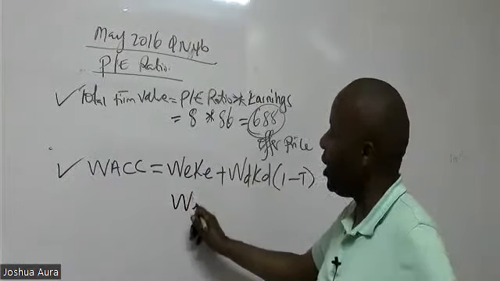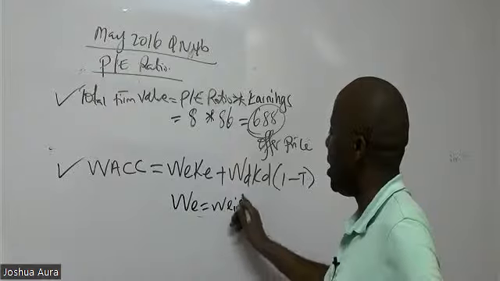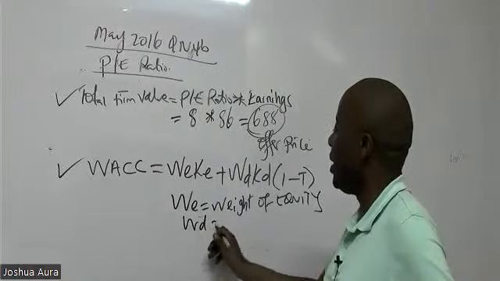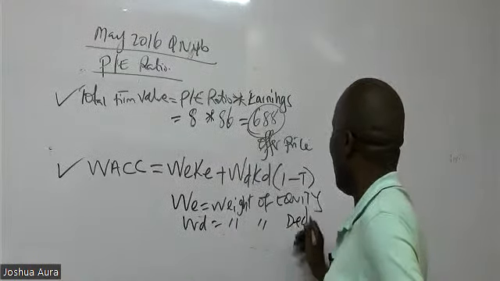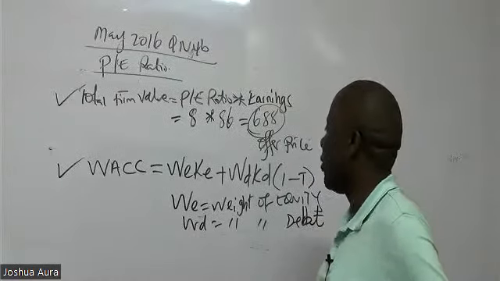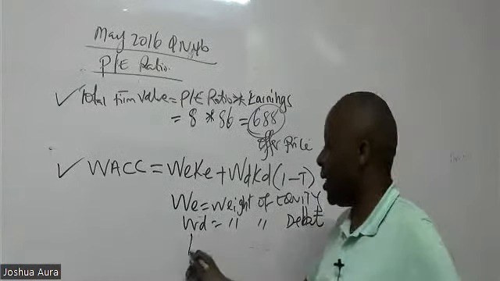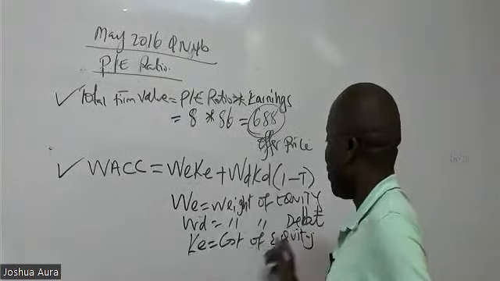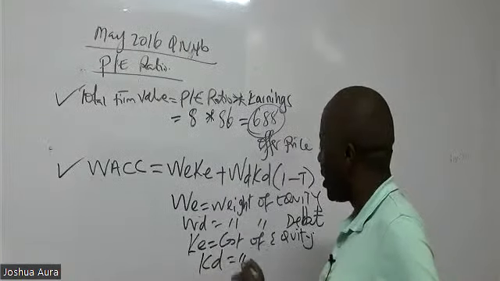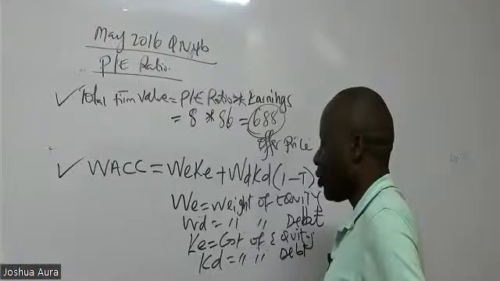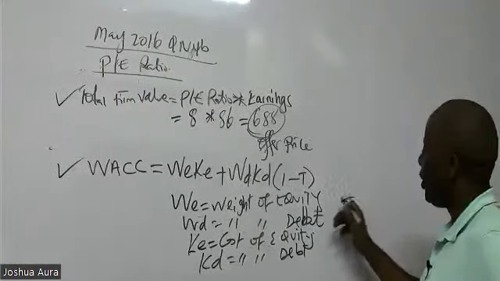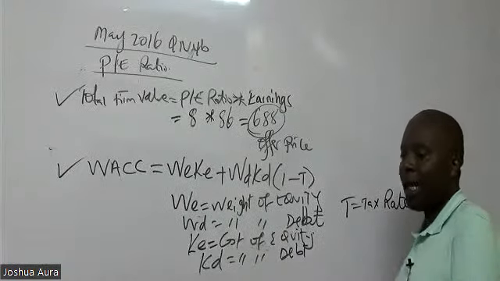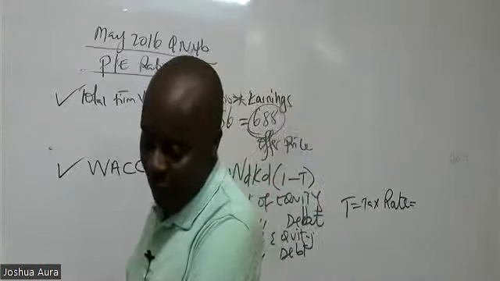Remember, when you talk of WE, this is the weight of equity. When we talk of WD, WD is the weight of debt. When we talk of KE, KE is the cost of equity. When we talk of KD, this is the cost of debt. And lastly, when we talk of T, T is the tax rate, which in this question has been provided to us before the required section.